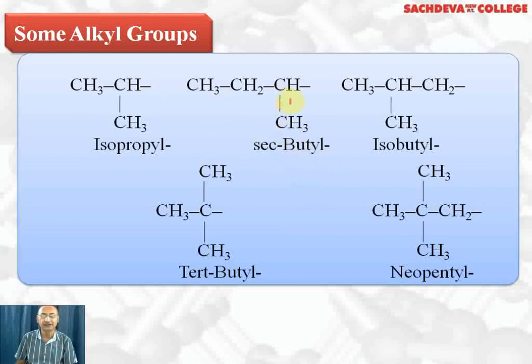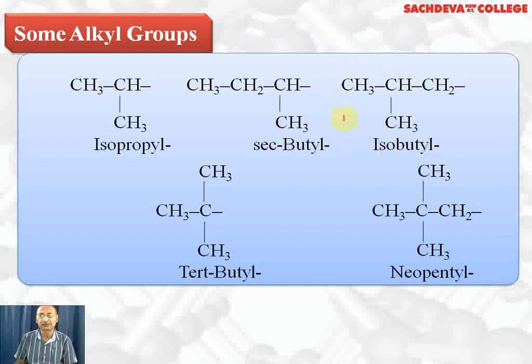And why do we call it secondary? Because the carbon whose valency is free is a secondary carbon. Now what is a secondary carbon? The carbon which is attached to 2 carbons directly is called a secondary carbon. This carbon is also a secondary carbon because it is attached to 2 carbon atoms directly. So this group is called secondary butyl because the total number of carbon atoms is 4 and the valency of the secondary carbon atom is free.